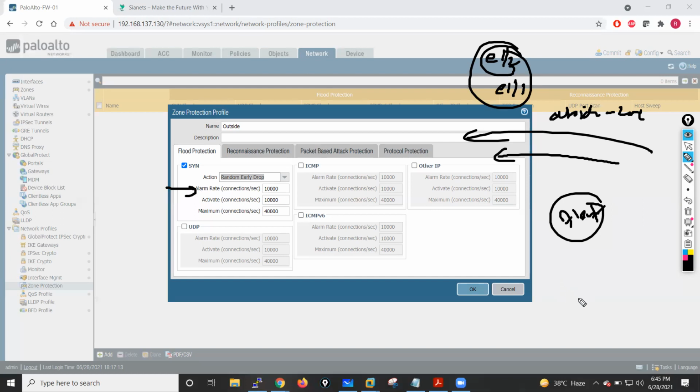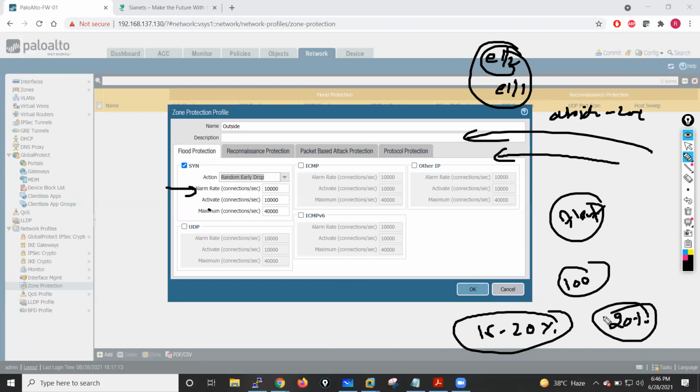Generally, when we configure these values, if our firewall supports, say, 100 sessions, we select the alarm threshold between 15 to 20% of that value. In the case of 100 sessions, if the connection count is around 20, just generate the alert. This is how we set this value, but the default is 10,000 activate connections per second.